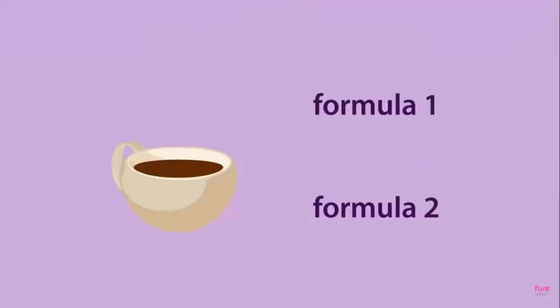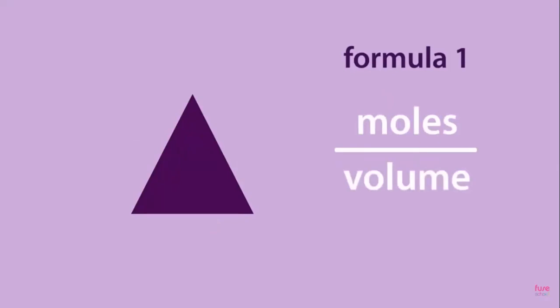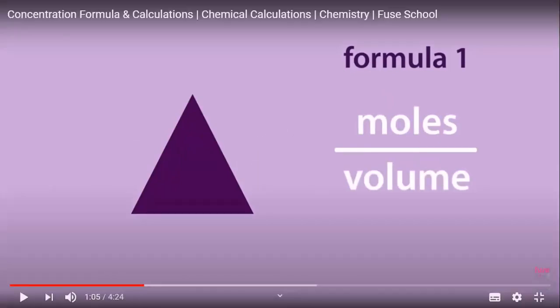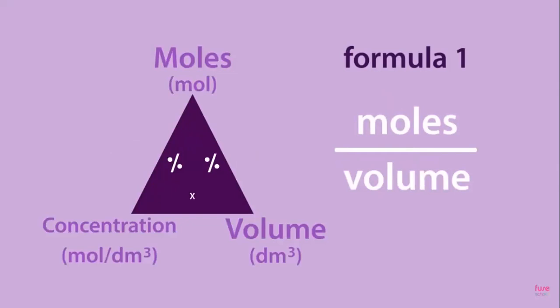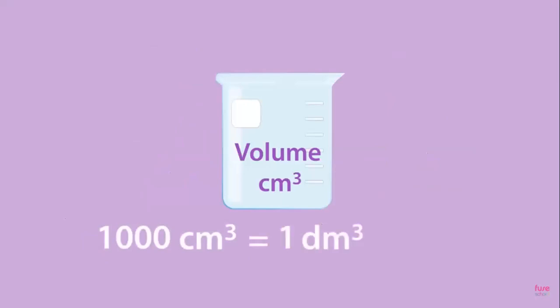We can calculate this using two formulae and accompanying formula triangles. The first way of calculating concentration is to use moles, an amount of a chemical substance, and divide it by its volume. It's molarity: number of moles divided by volume of solution. Here's the formula triangle for this. Most of the time, volumes are measured in cubic centimetres, so 1000 cubic centimetres is equal to 1 decimetre cubed, or 1 litre. So, how many decimetre cubed is 500 cubic centimetres?